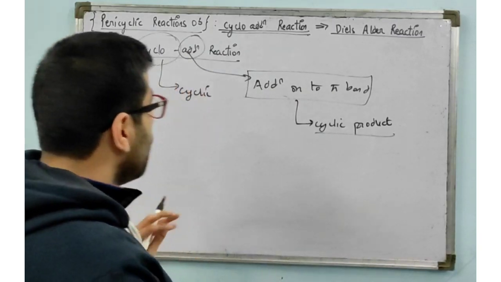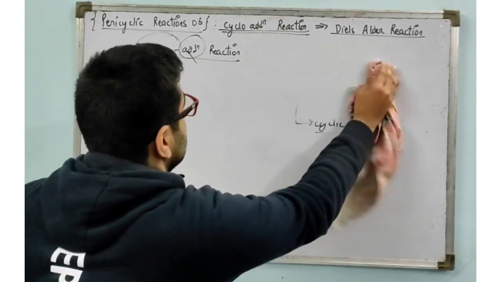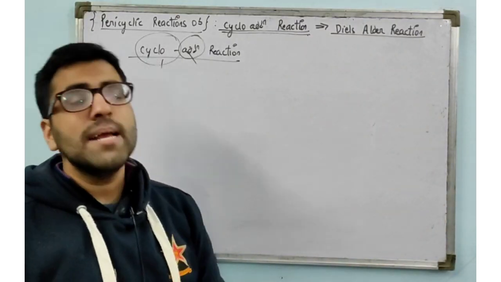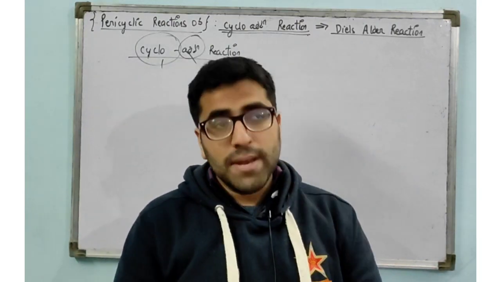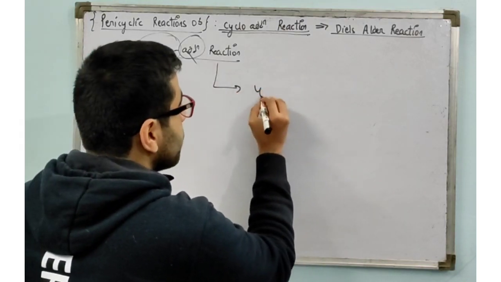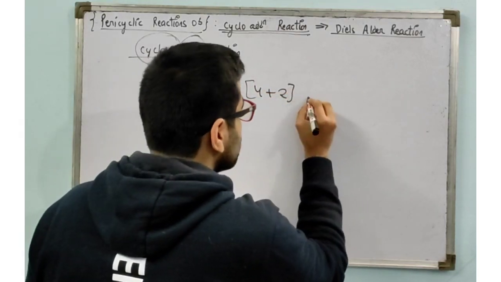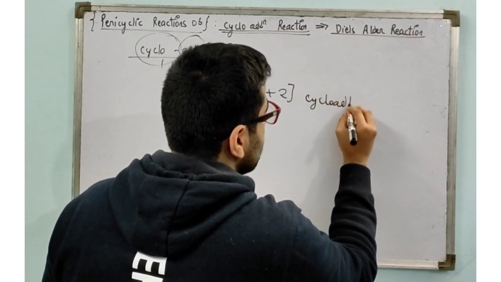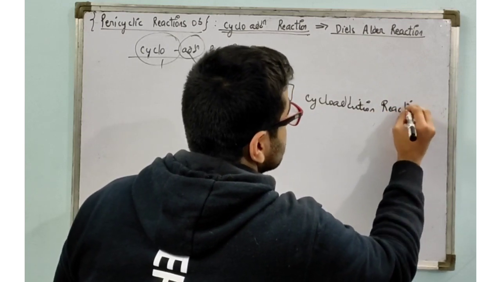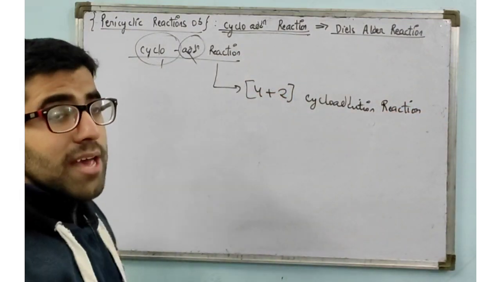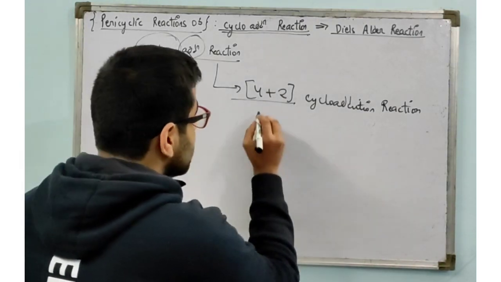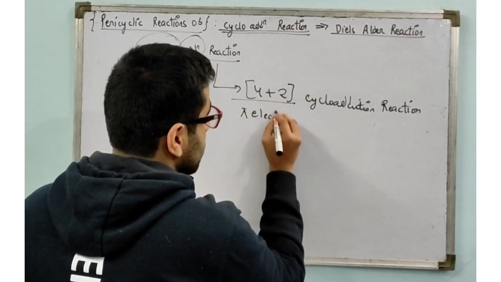Okay, now if I move forward, there are many types of cycloaddition reactions, but in our IIT JAM syllabus we have the 4+2 cycloaddition reaction. So now you will be having one question in your mind, what is this 4 and 2? These are on the basis of pi electrons.